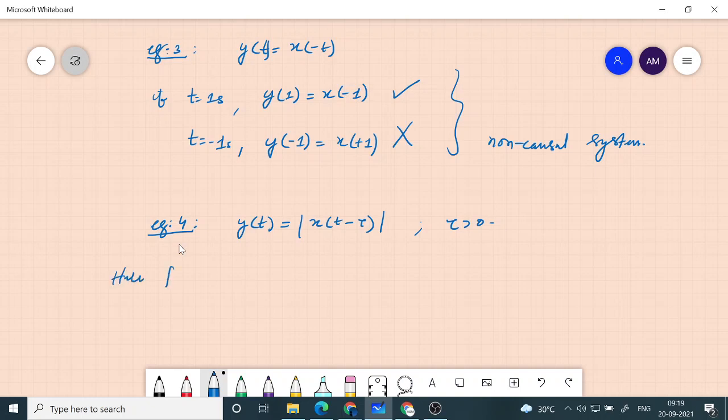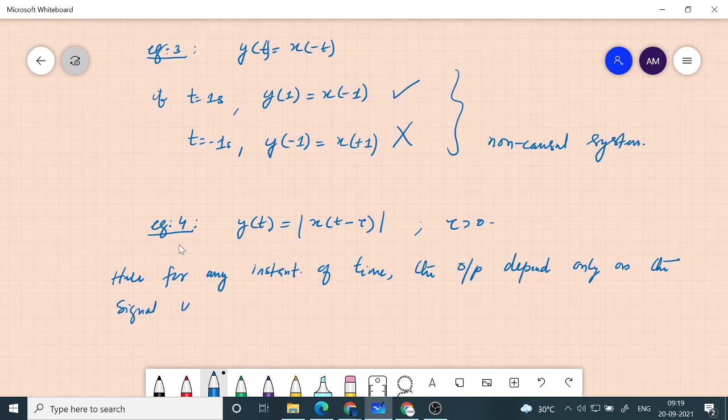Here for any instant of time the output depends only on the signal value at an earlier time.